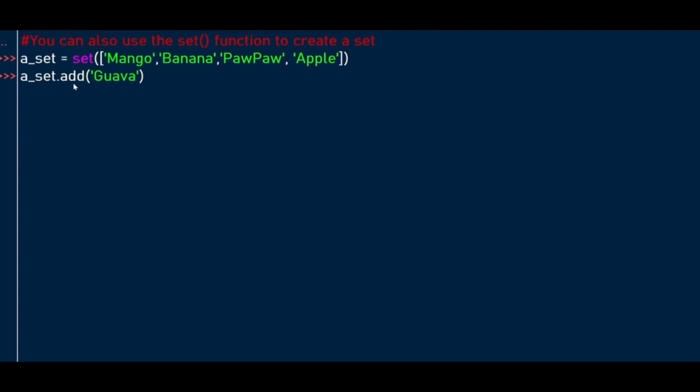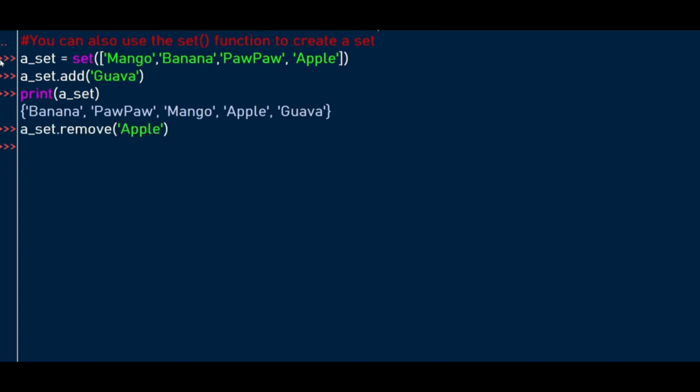So we want to add guava to these elements. Let's add guava and print the results. And when we print all results, we've added guava by using the add function.